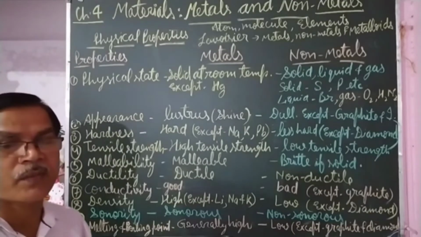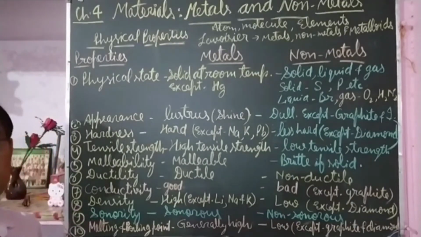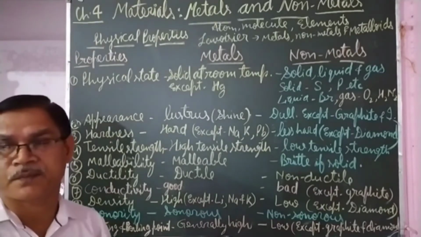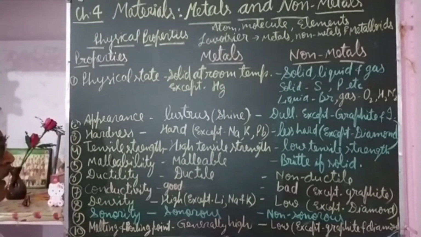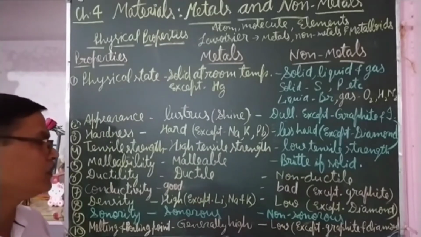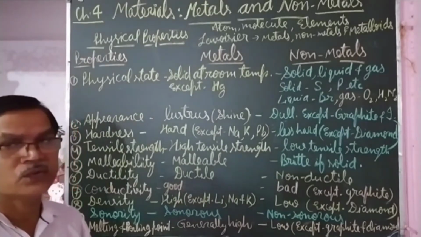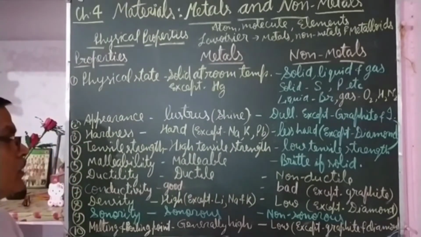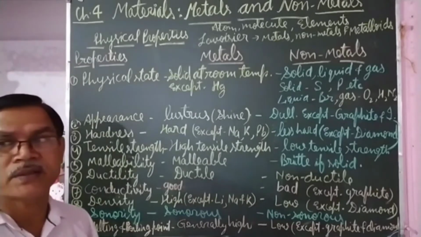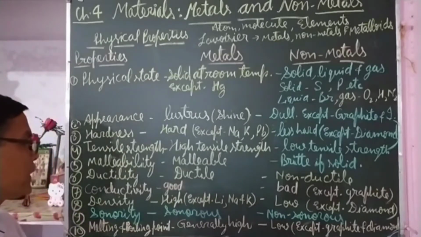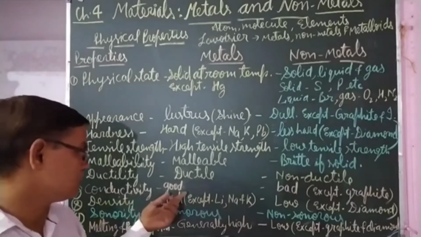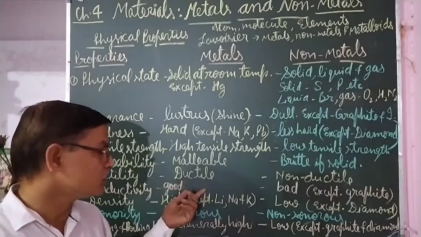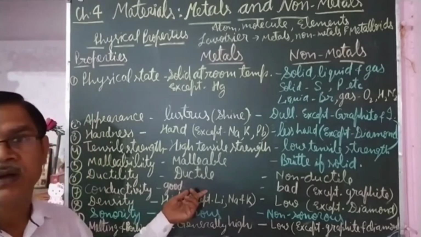The second best is copper, but copper wire is mostly used. Silver wire is not used because silver is costlier. It is an expensive metal, and that's why it is not used for making electric wires. But silver is the best conductor of electricity. And metals are good conductors of heat also.